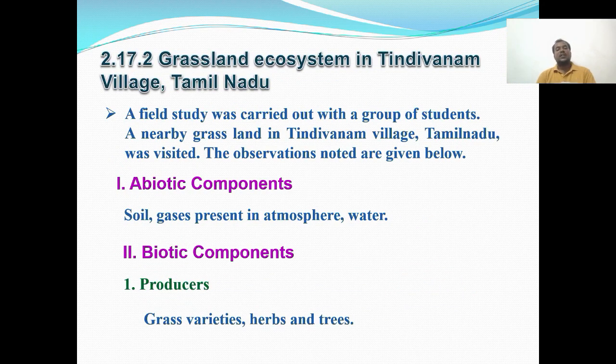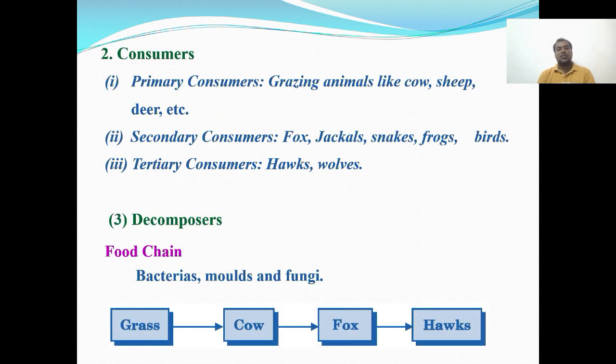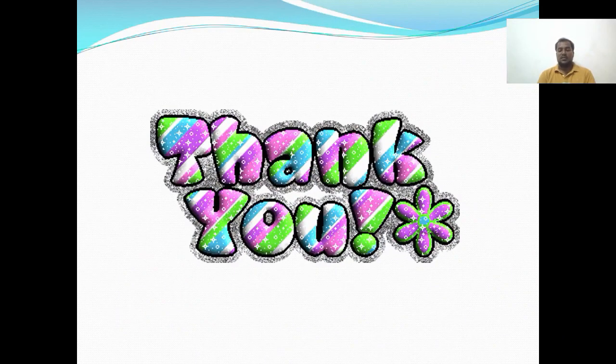So grassland ecosystem in Tindivanam village. In this field study, we went with a group of students to the grasslands of Tindivanam village near Chennai. Soil, gases present in the atmosphere, and water are the abiotic components. Biotic components, these are the producers. The grass varieties, herbs, trees are the producers. These are the consumers, decomposers are also included in this topic.